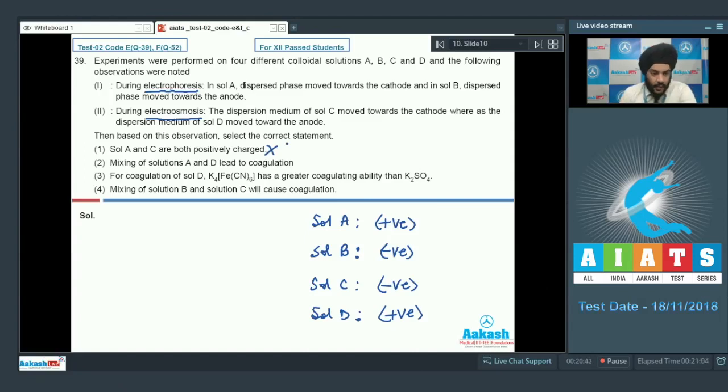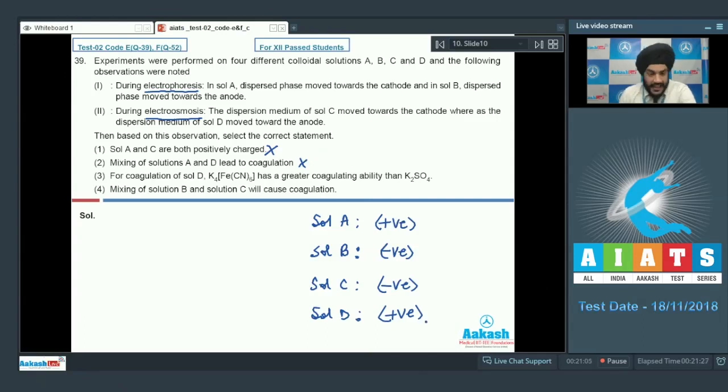Let us look at option 2 now. Mixing of solutions A and D lead to coagulation. So students, Sol A and Sol D are both positively charged and their mixing may not lead to coagulation. So the second statement is also incorrect. Let us look at statement 3 now. For coagulation of Sol D, K4FeCN6 has a greater coagulating ability than K2SO4.